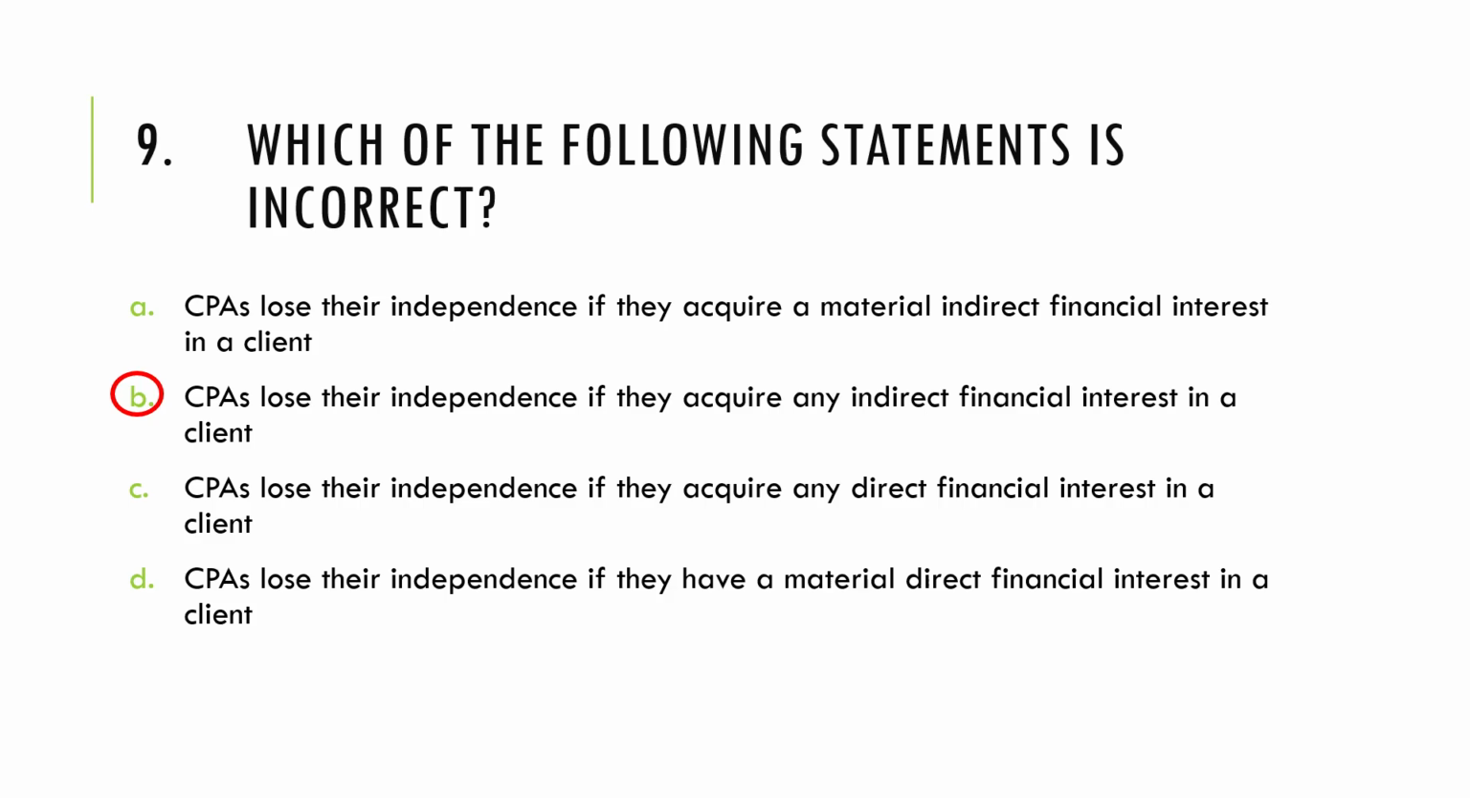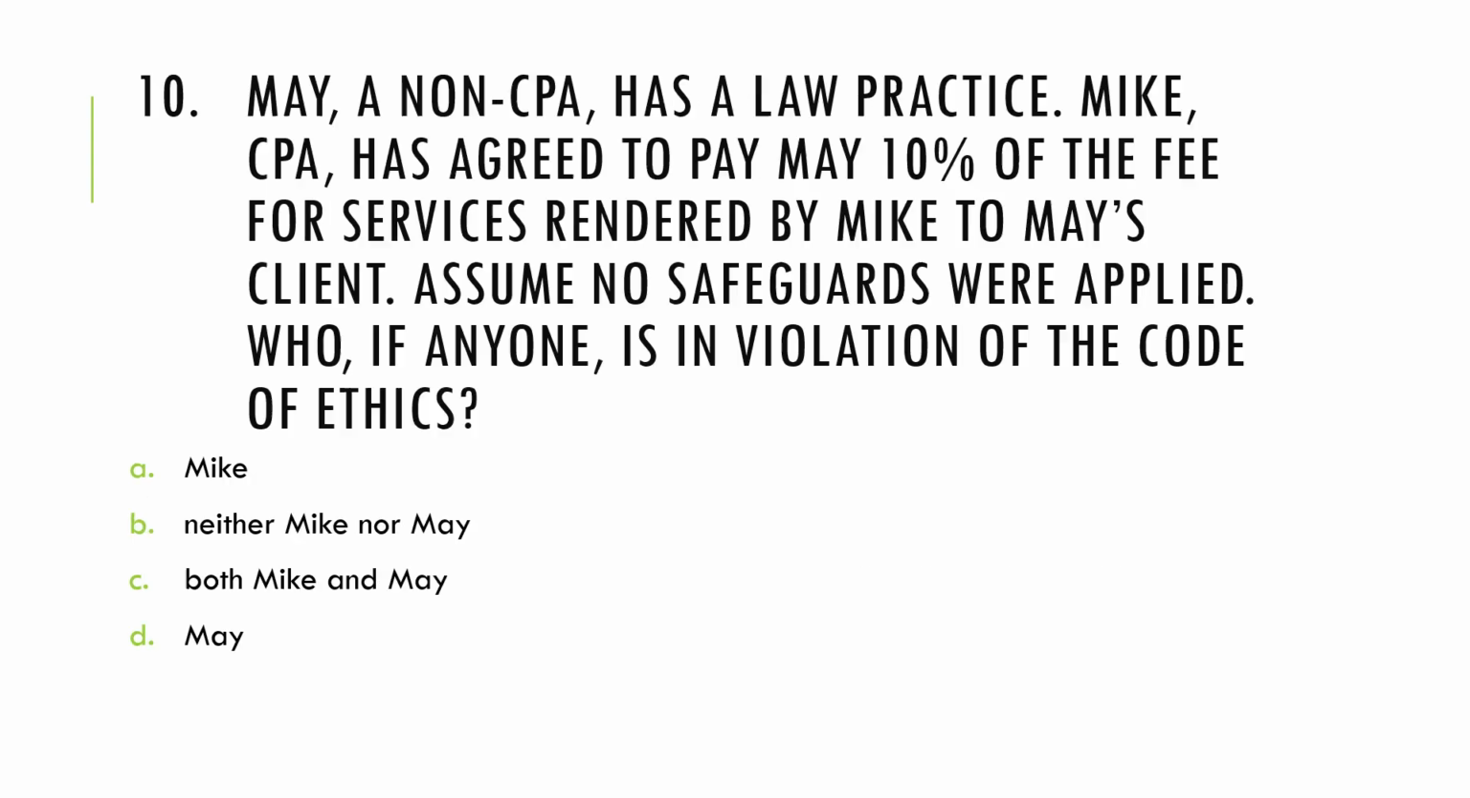Take a look at letter C. CPAs lose their independence if they acquire any direct financial interest. Letter C is true, because when we talk about direct financial interest, the materiality does not matter. We do not consider materiality. If it's direct, automatically it is a threat. That means all the more that letter D would be a threat, right? It's not only direct, but it's also material. Even if it weren't material, it would have already been a threat anyway because it's a direct financial interest. So the answer to number 9 is bravo.